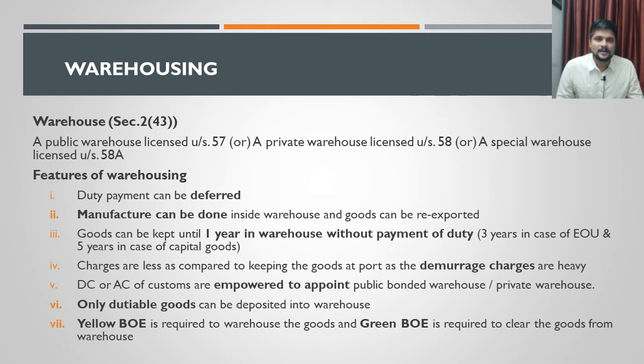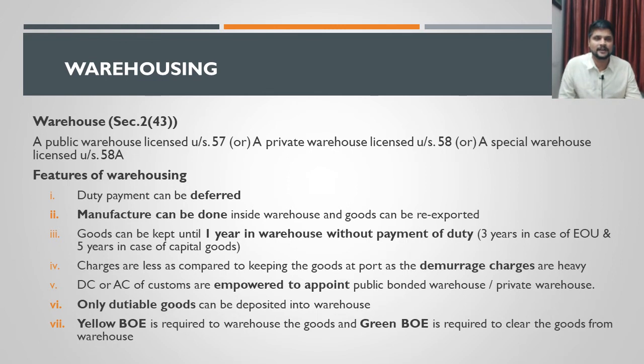As we discussed already, a bill of entry is called an in-bond bill of entry. See, all these terms are very important for you to remember. This is called an in-bond bill of entry. That can also be called a yellow color bill of entry. Yellow bill of entry has to be submitted if the goods are taken to warehouse. If the goods are to be deposited into warehouse, yellow color bill of entry has to be submitted. And when the goods are to be cleared from warehouse, at that time another bill of entry has to be submitted. That is called an ex-bond bill of entry or sub bill of entry. That bill of entry will also be called a green color bill of entry.